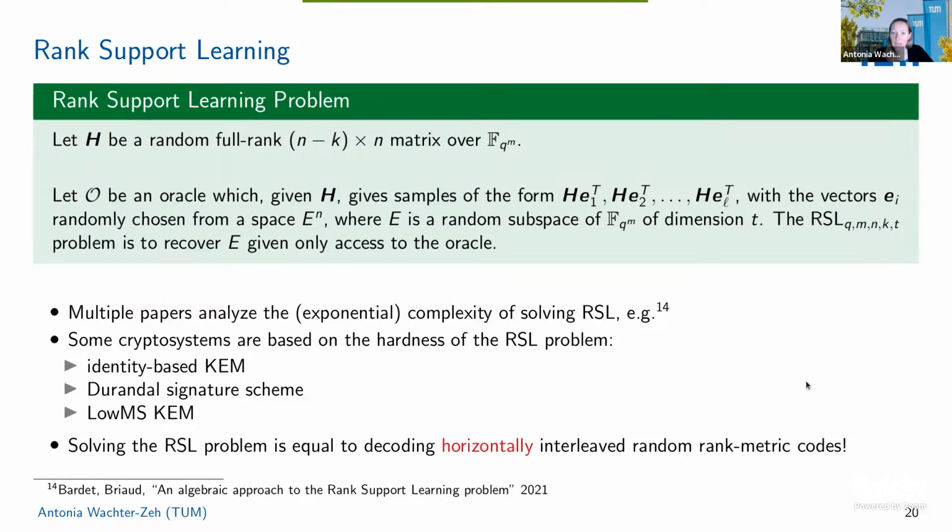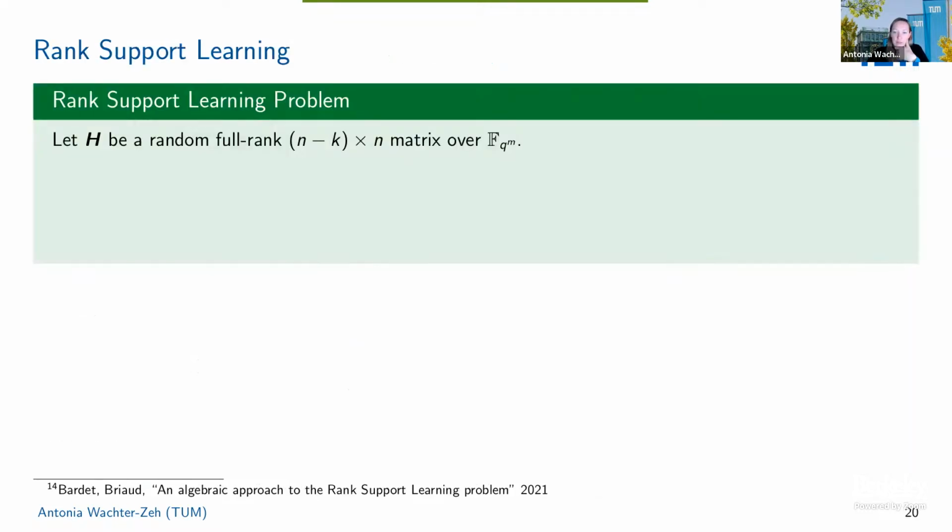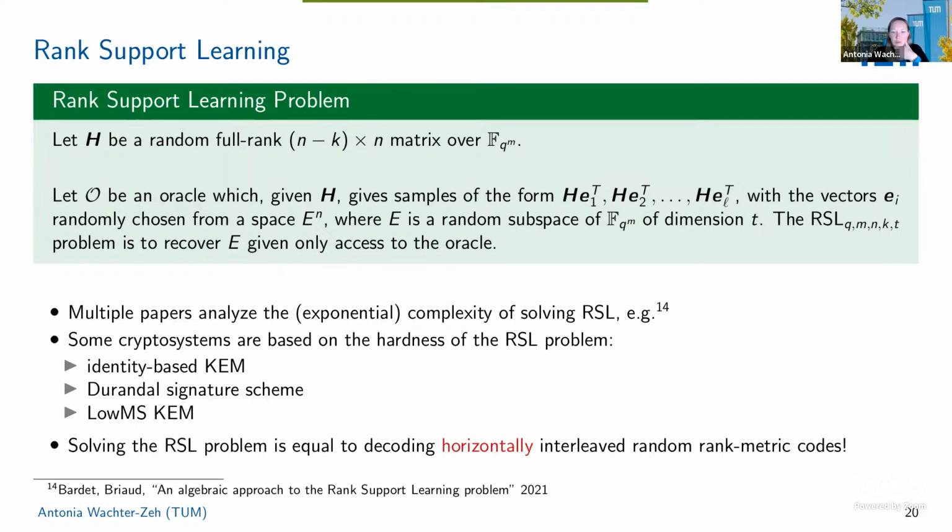And this rank support learning problem has been used already in cryptography for a few schemes. And there exist multiple papers that actually analyze this exponential complexity, which somehow hints that probably for decoding horizontally interleaved rank metric codes, there's no such nice algorithm that works for any linear code as here for the vertical case. Or maybe you just need a different perspective to make it work, and then you can break the rank support learning problem.